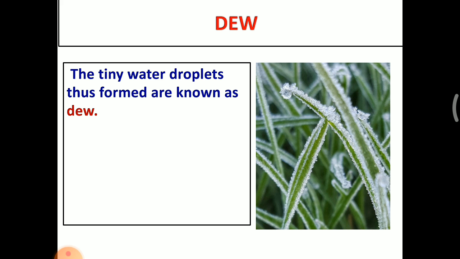The next one, dew. The tiny water droplets thus formed are known as dew. When the tiny water droplets are formed on a leaf or some object, that is called dew. Dew is also one of the precipitation forms, but it is formed like a water droplet on a leaf or object.